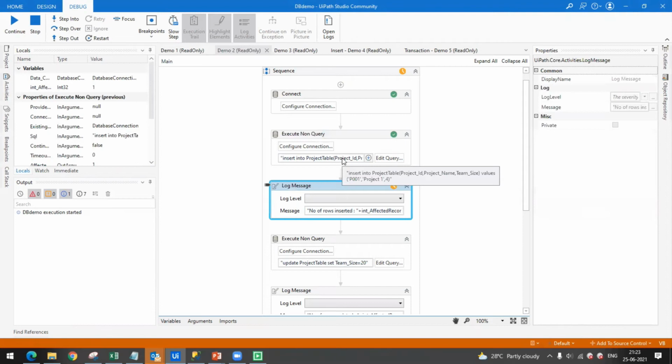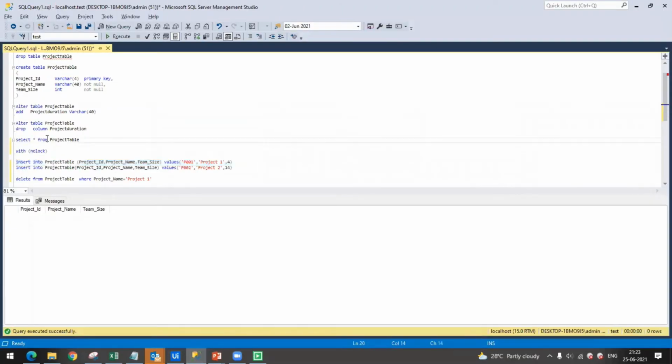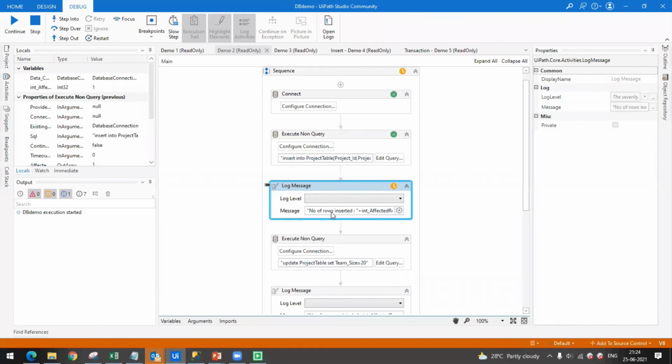And if I hover over it, the data is related to project code 1. Project ID is P001 and team size is 4. So let us see whether the entries are reflected or not. So if you see, entries are reflecting. So project ID is 1 and rest of the data is matching. Let us check the logs also.